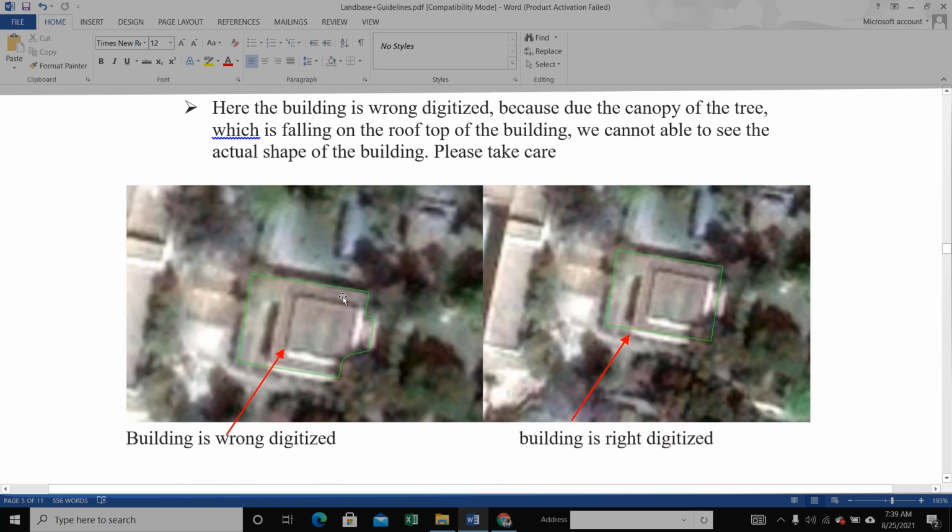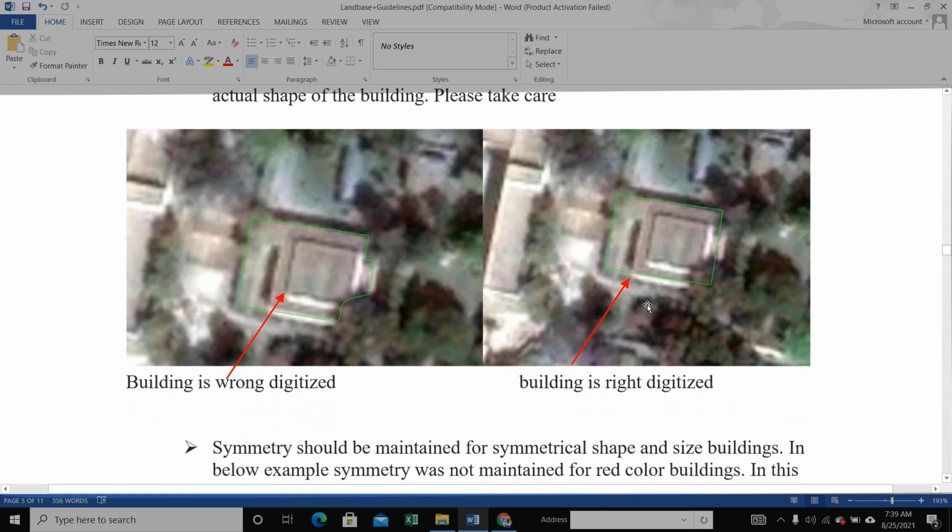Here the building is wrongly digitized because of the canopy of the tree which is falling on the rooftop of the building, so we cannot see the actual shape of the building. We see here this is a tree, so we do not see this building properly, but we capture this type of shape. Here is the proper shape of the building. This is wrong.